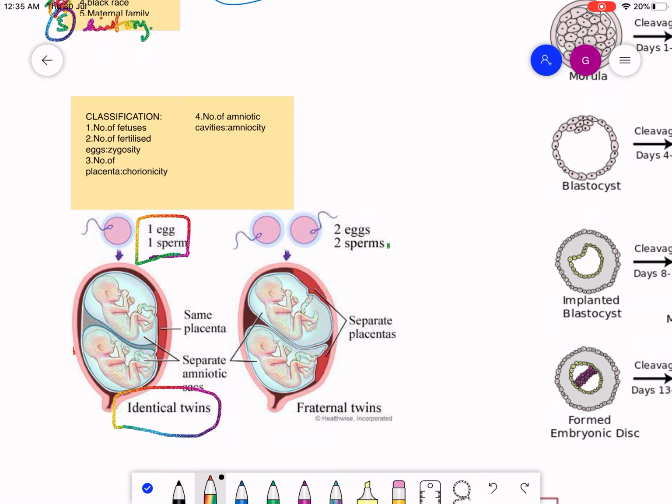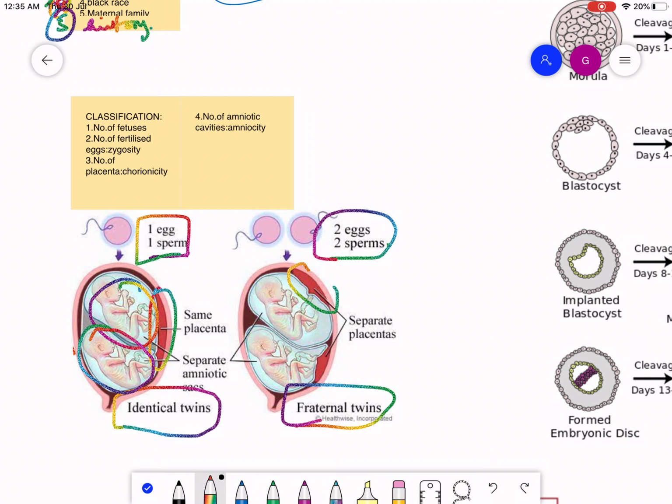And when two eggs and two sperms fertilize, then fraternal twins are formed. In identical twins we have the same placenta but with different amniotic cavities. Here we have two separate placentas with two separate amniotic cavities. Whenever these babies share a placenta, there are more chances of having identical twins.